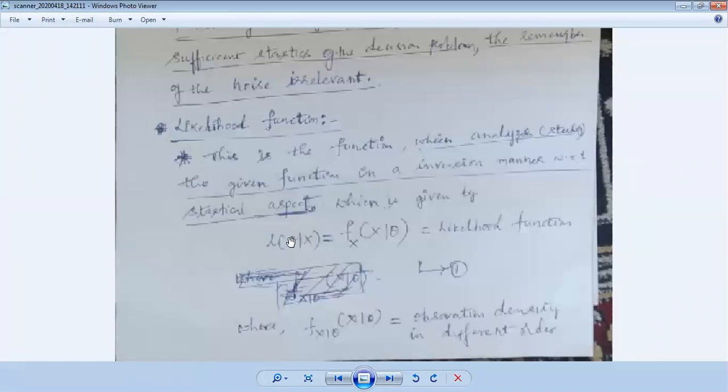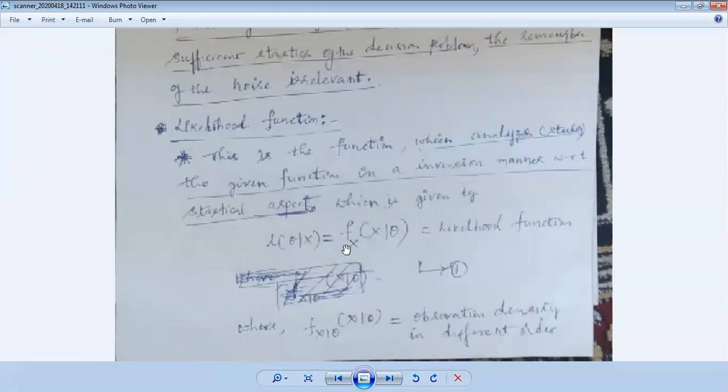So from that function we analyze from the receiver to the transmitter via the channel. That is exactly what we call likelihood. L of theta bar is equal to f of x bar theta, the likelihood function. f of x bar theta is equal to the observation density at different orders. I hope you got my point.